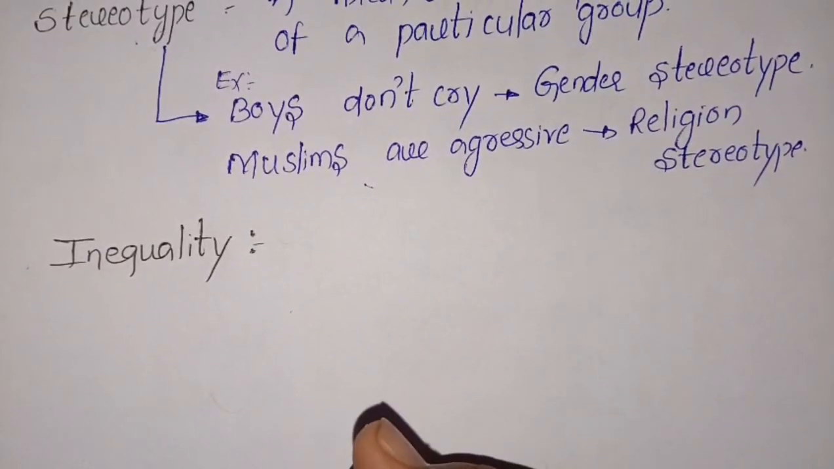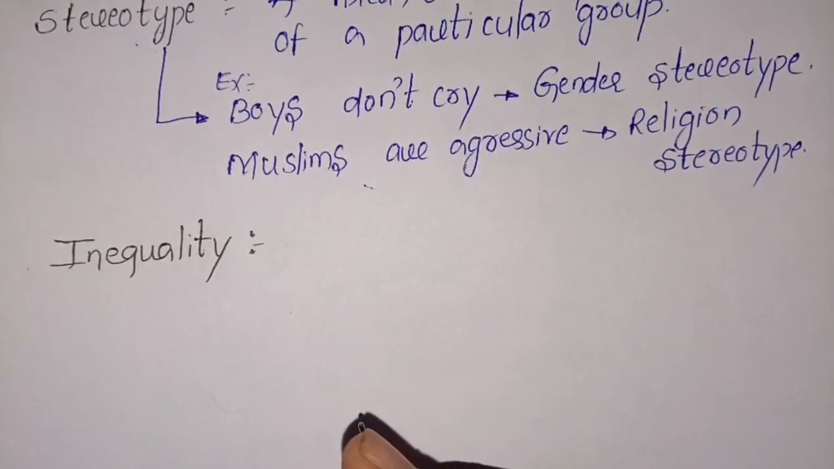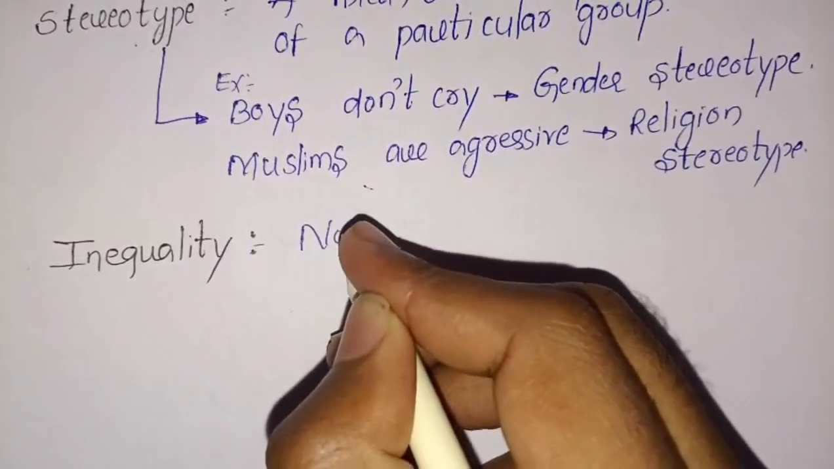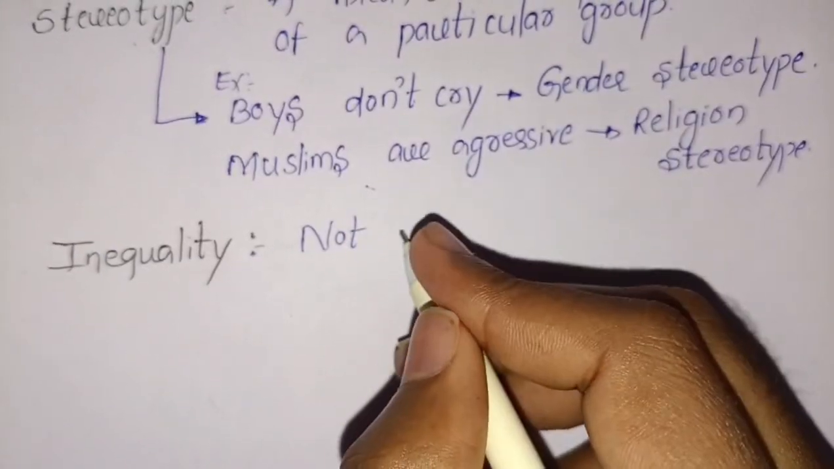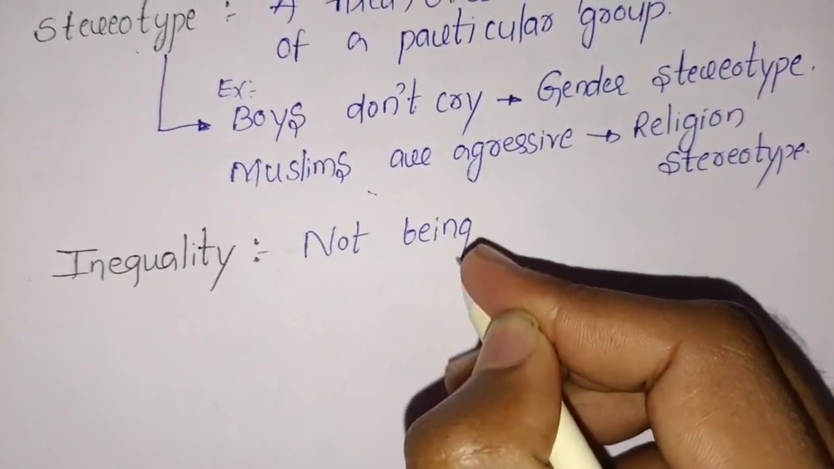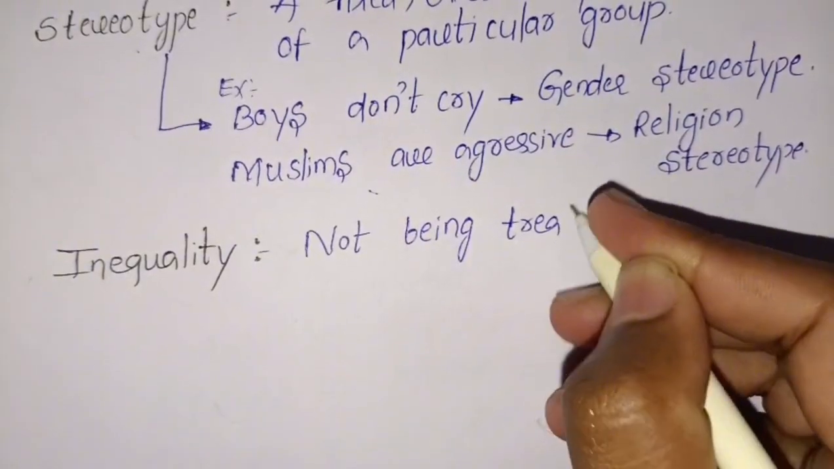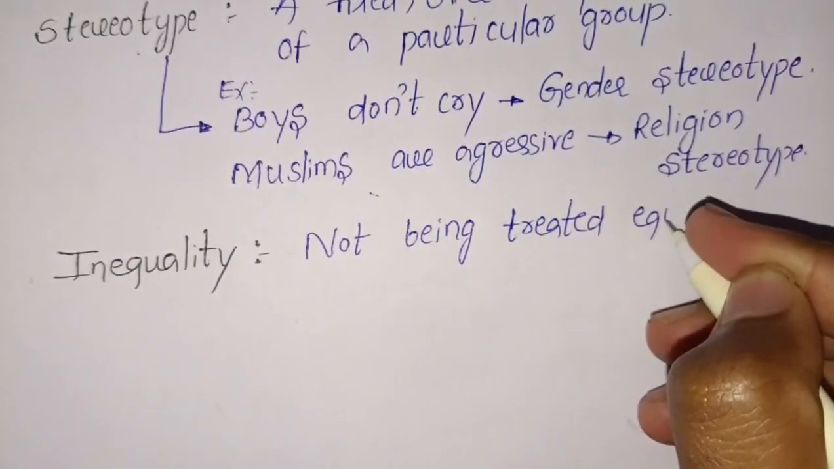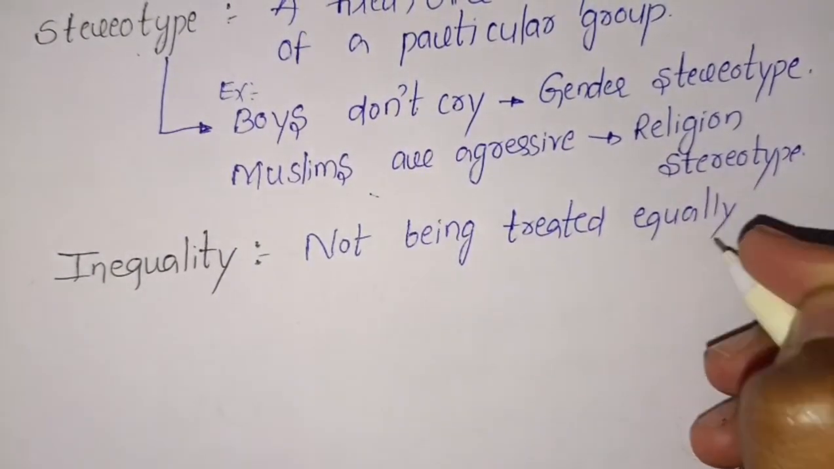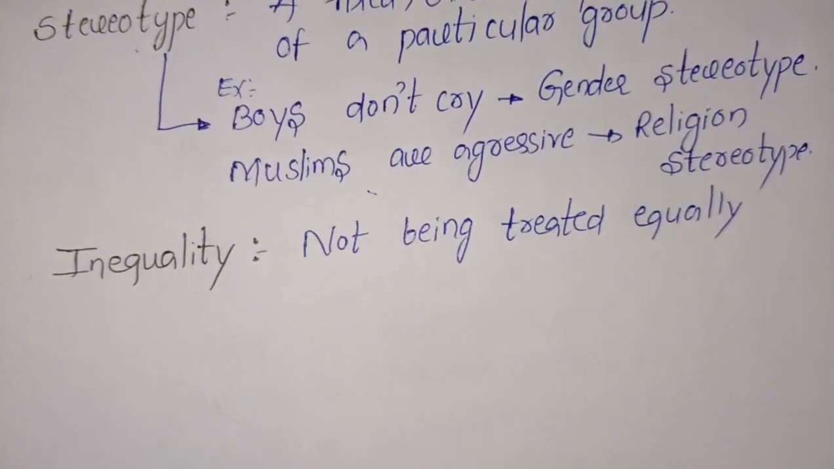Now let's discuss inequality. Inequality is nothing but not being treated equally. It is known as inequality. Now let's discuss why inequality occurs.